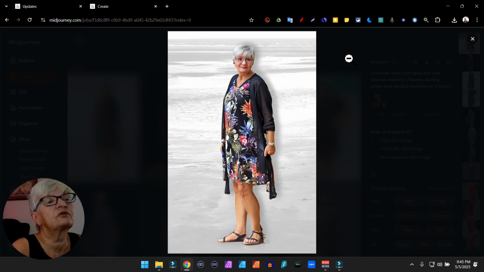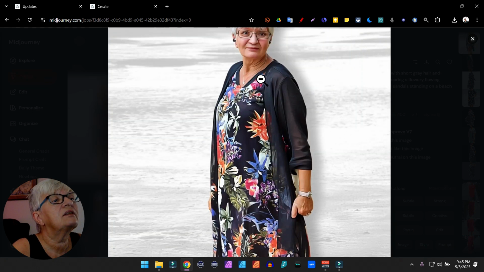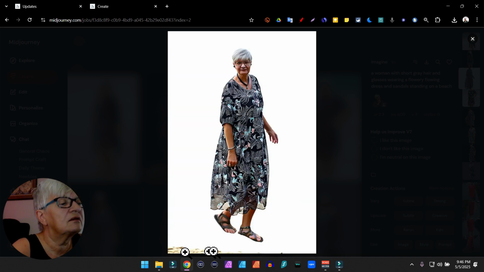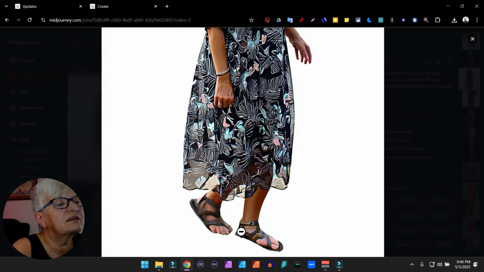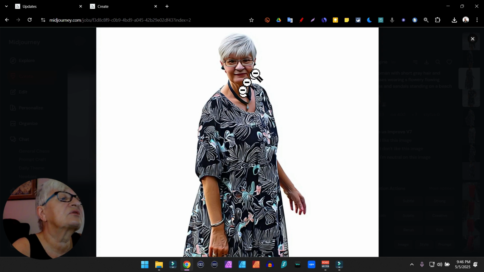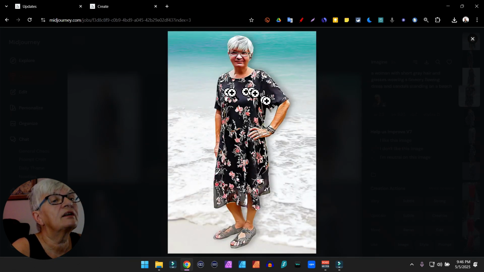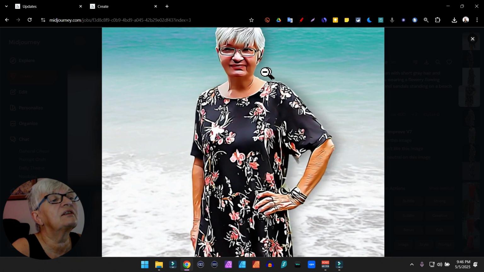The eyes look a little weird, but this gets added white outline and then some sand here. And here, okay, I guess we have a little sand down here. It looks like these sandals are falling apart, but the face looks okay if you don't look too close. And the last one here with 400, that's a very distorted face, I must say.